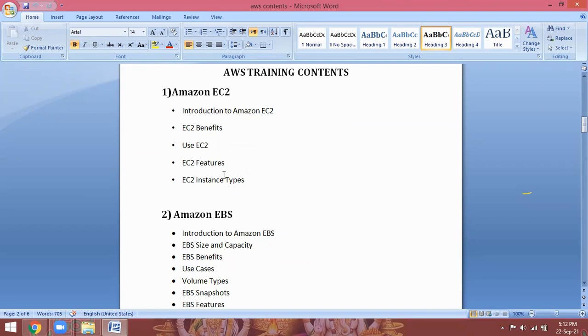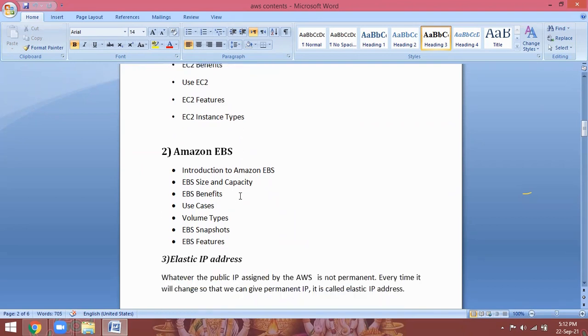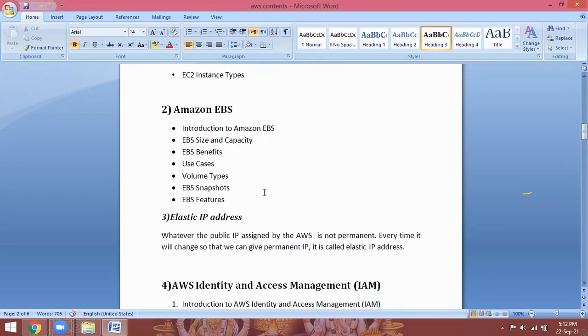Next, Amazon EBS. EBS means Elastic Block Store. So remember one point: block level storage. Block level storage means once you buy your laptop, for example, just now you went to the market and bought a laptop. So you have a 500 GB disk or 1 terabyte disk. That is block level.